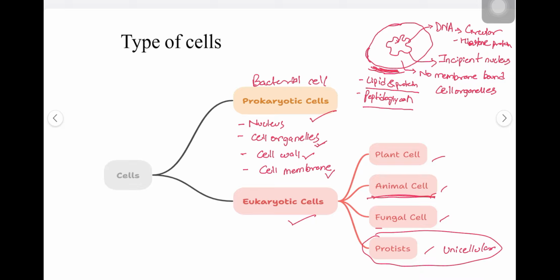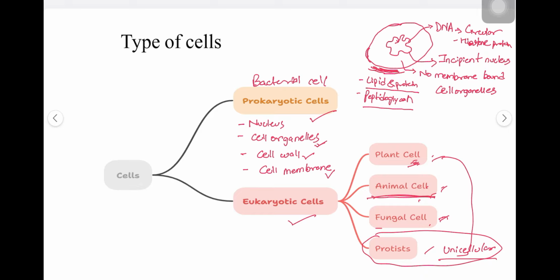Also I forgot to tell you, in between them also there are some differences, like protist is unicellular, made up of a single cell only. The fungal cell wall has a difference compared to these two or others also. The fungal cell membrane contains ergosterol and the cell wall has chitin in it. The animal cell and plant cell are differentiated based on their upper covering, that is the cell wall, which is present in the plant cell and absent in the animal cell, and also plastids and food preparatory structures and mechanisms are present in the plant cell which are absent in the animal cell.